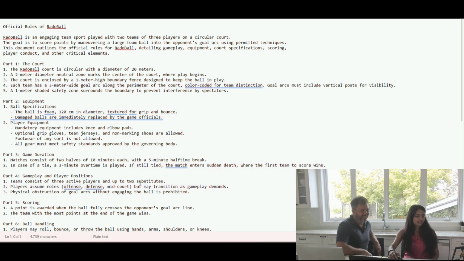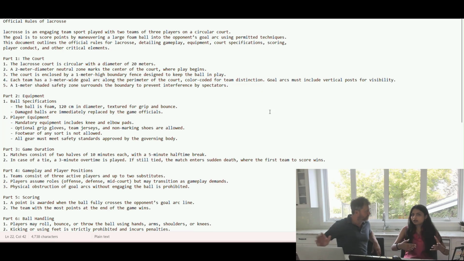So here we got this fictional sport, and we also have lacrosse, a real sport, but with fake rules, to see how AI turns out when we provide it not really sensible information, and how it reacts.